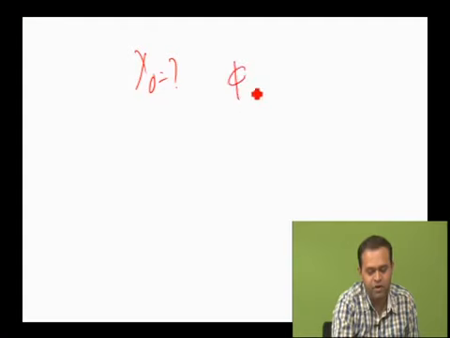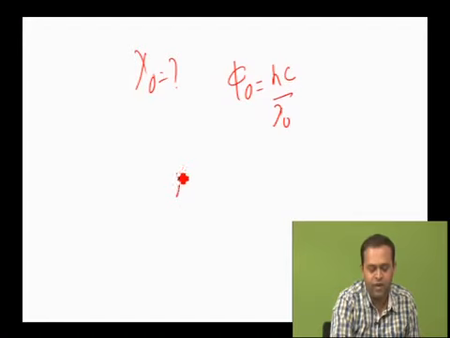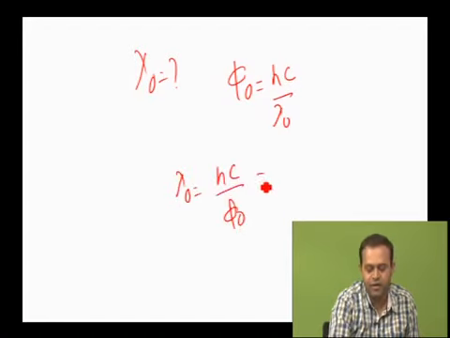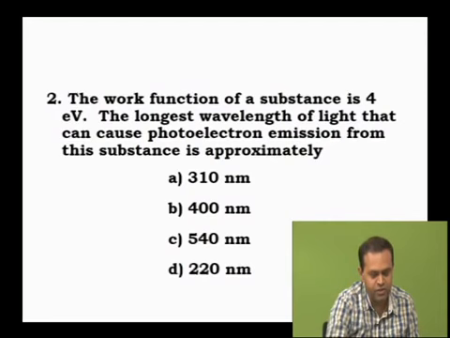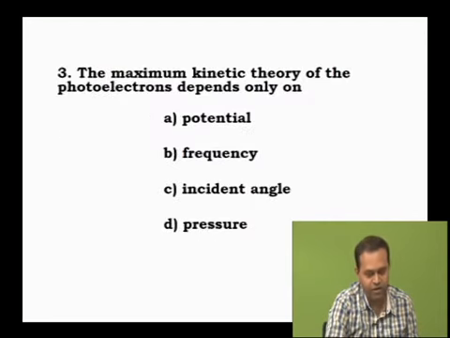You know the formula: work function phi naught equals h into c divided by lambda naught. Therefore, lambda naught is equal to h into c divided by phi naught. I told you the value of hc will be 12,400 electron volt angstrom. The work function is 4 electron volt.